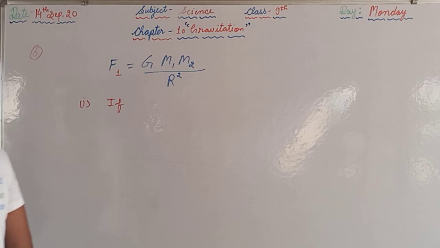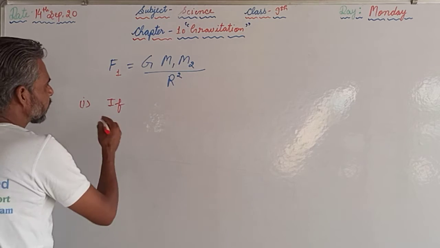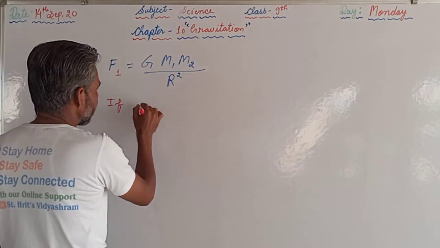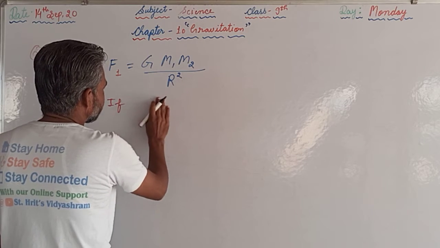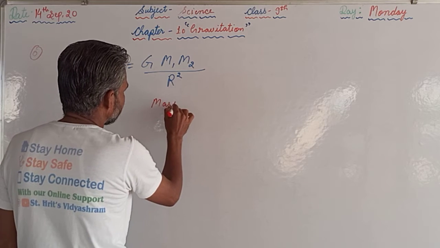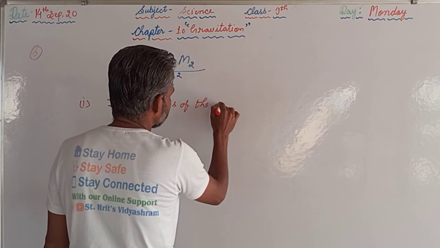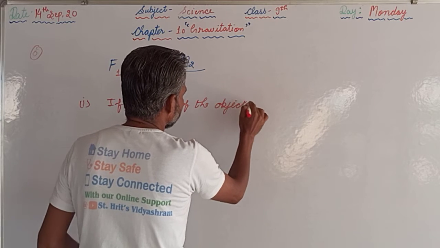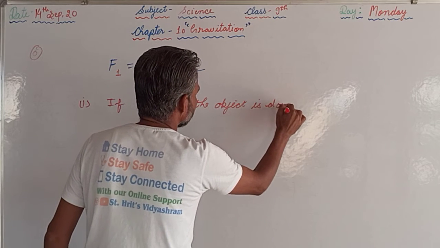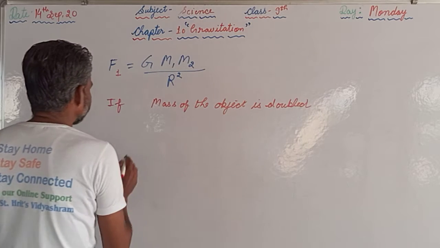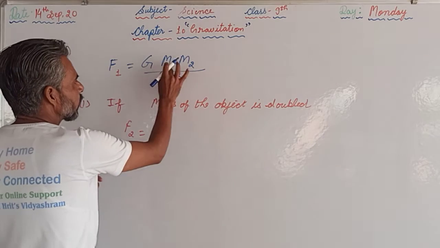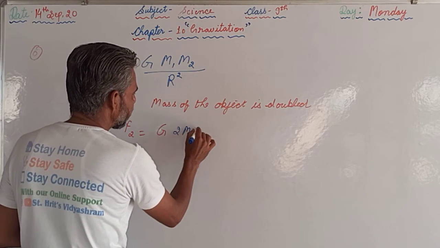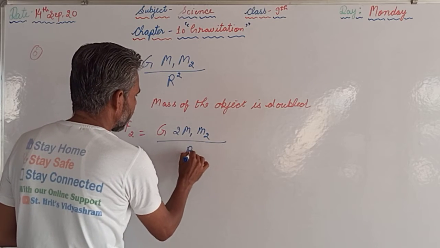First, if the mass of the object is doubled, now F2 will be equal to G, and in place of m1 we can write 2 m1, m2 upon r square.